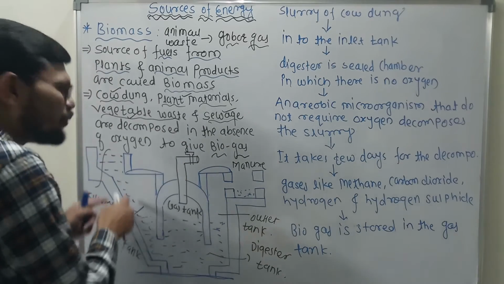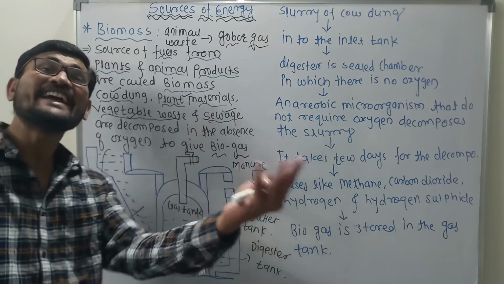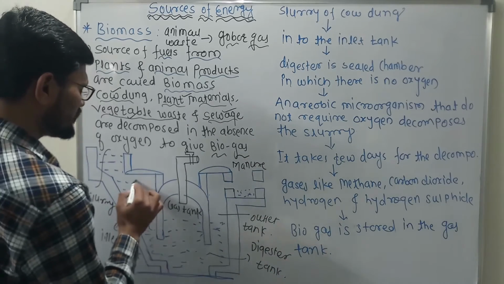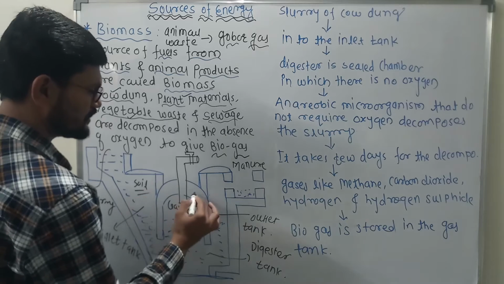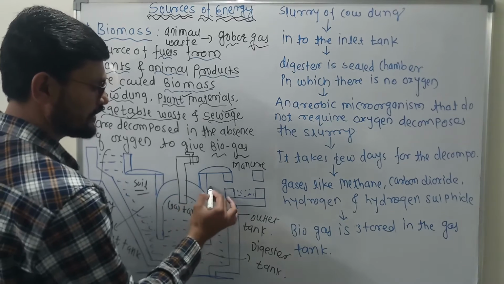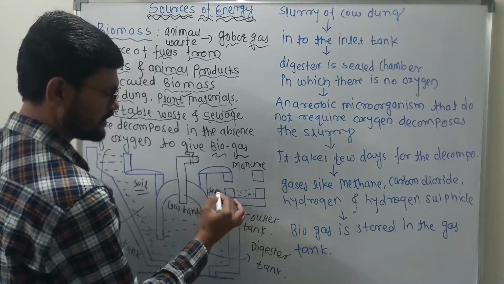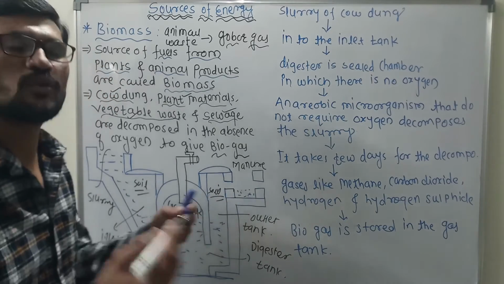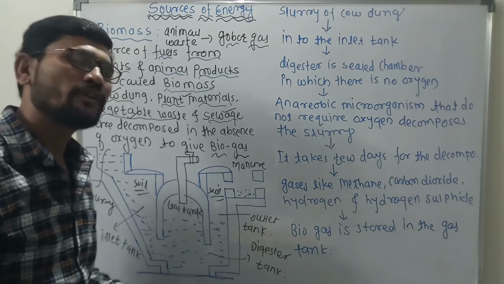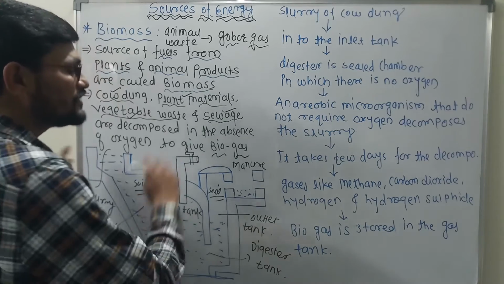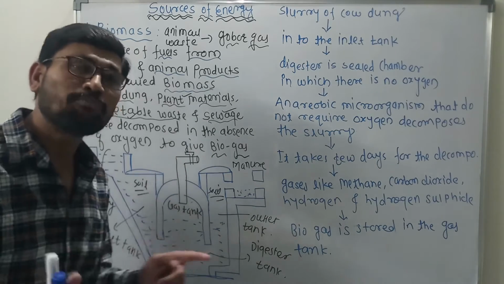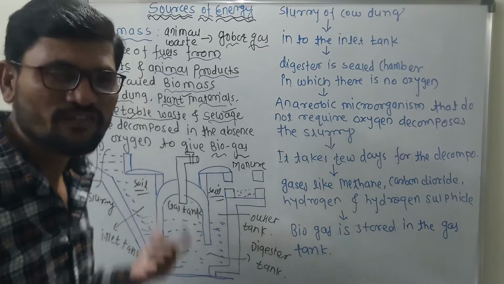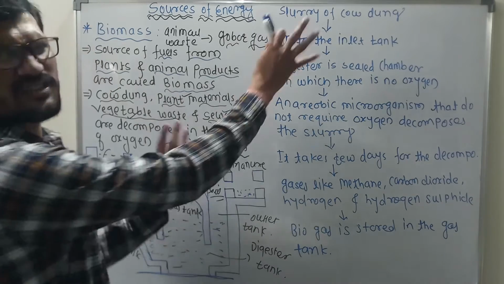So this opening is called the inlet tank. Clear, Babu? Here is the soil. Okay, remember that there is soil. Obviously, here is also soil. There is also soil, so no doubt, isn't it? So all this side soil is there, क्योंकि ये पूरा जमीन के अंदर होता है. Soil क्यों रखा जाता है? Because all these things are done perfectly in the absence of oxygen. That is the reason. Clear? We will discuss the working.